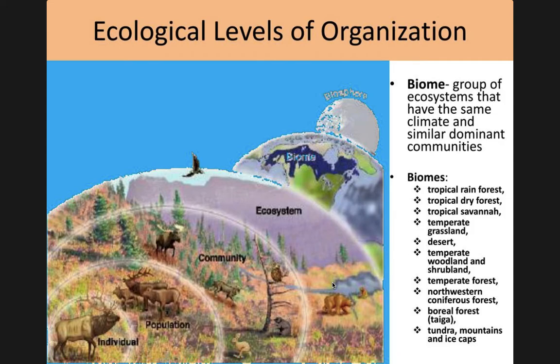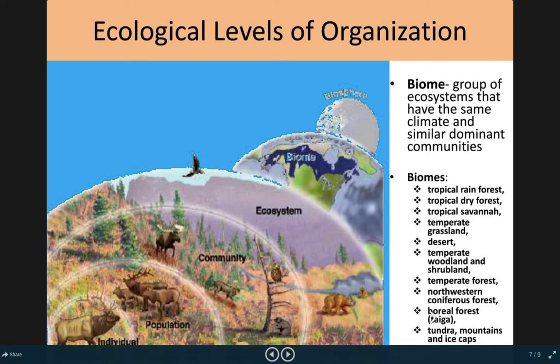Tropical rainforests are one of them. We would be living in a temperate woodland or a temperate forest, or at least down where you are in the metro Twin Cities area. Up here, we're getting more into the cross between temperate forests and a boreal forest or a taiga. That's where more of those coniferous trees are. It gets a little colder, a little wetter.